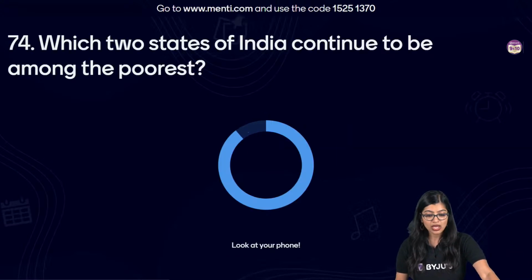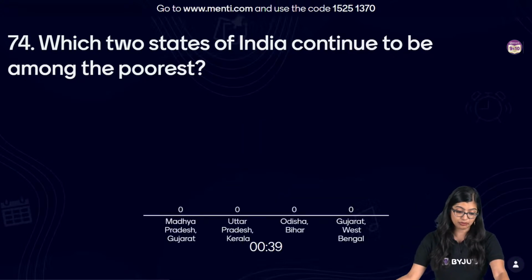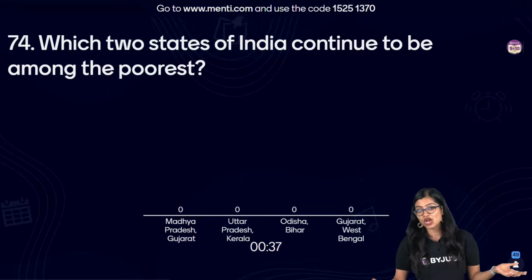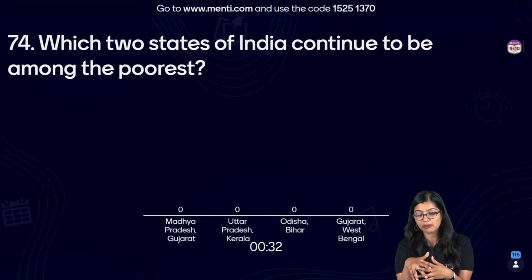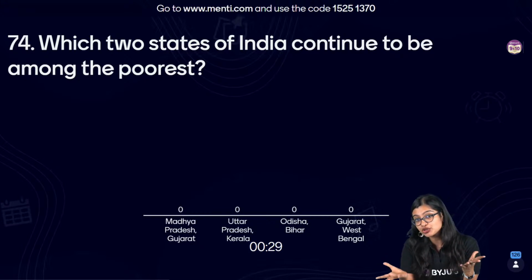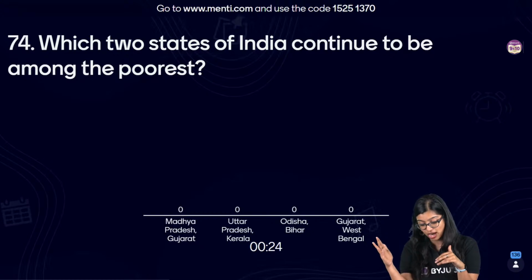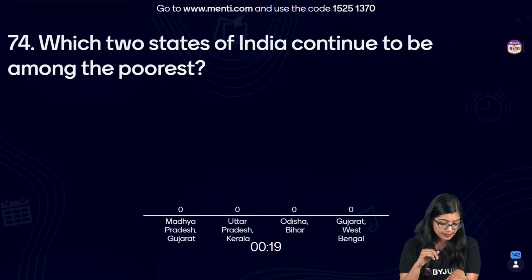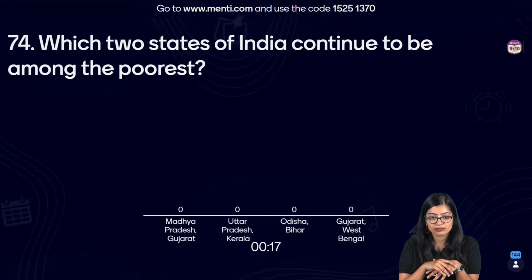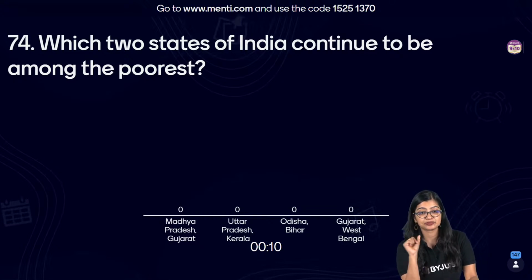Let's have a look. Which two states of India continue to be among the poorest, right? So here it does not mean that they have no money at all, but just generally as per calculations made by the central government, they fall towards the lower side. So Madhya Pradesh, Gujarat, Uttar Pradesh, Kerala, Odisha, Bihar or Gujarat and West Bengal. So here the pair needs to be the same, right?